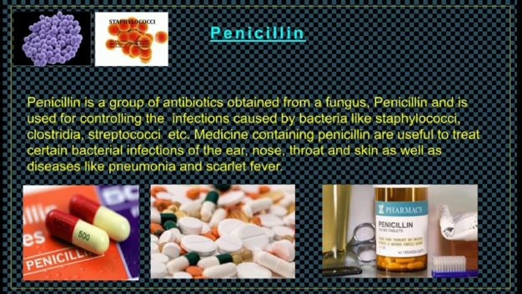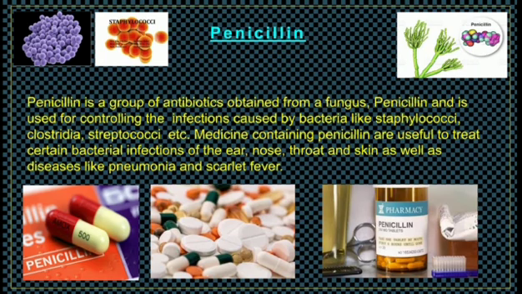Next is penicillin. Penicillin is a group of antibiotics obtained from a fungus, Penicillium, and is used for controlling the infections caused by bacteria like Staphylococci, Clostridia, Streptococci, etc. Medicines containing penicillin are useful to treat certain bacterial infections of the ear, nose, throat, and skin, as well as diseases like pneumonia and scarlet fever.